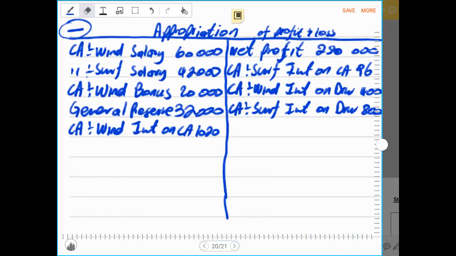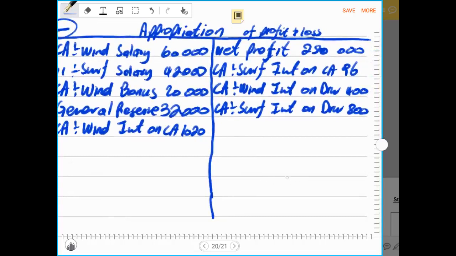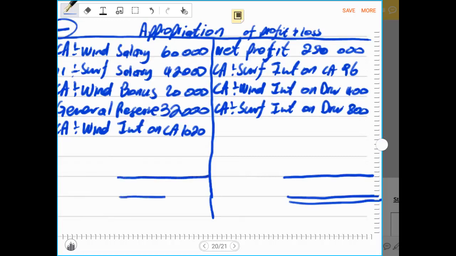And all these transactions on the debit side plus the ones on the credit side, except the net profit, are the transactions that are between the partnership and the partners. So now if you calculate the total of your credit side, the credit side will be the bigger side in this exercise.